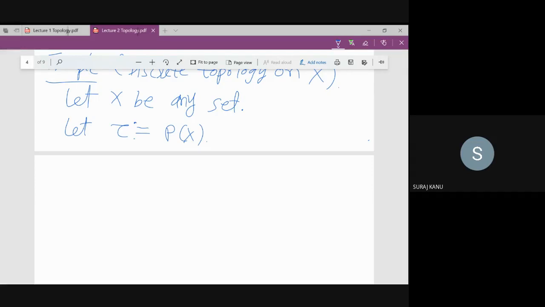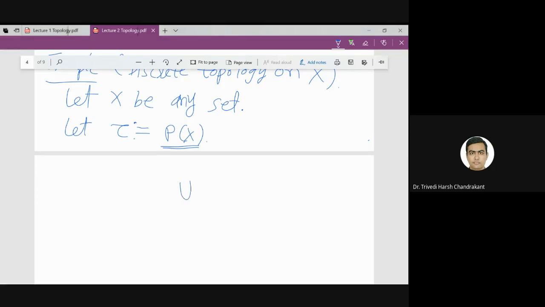Yes, right? Yes, sir. Because phi will be there, X will be there, because both are the elements of power set of X, right? Power set of X means set of all subsets of X. So phi is also in power set of X. So phi also belongs to tau. X also belongs to tau. You take any two subsets of X, you take union. It again belongs to tau. So the same thing is for finite intersection and arbitrary union also. You take infinitely many subsets of X, you take union of those sets. That is again a subset of X, right?